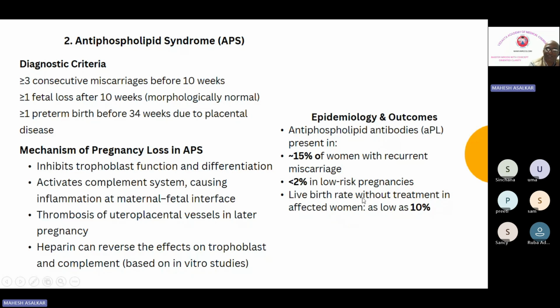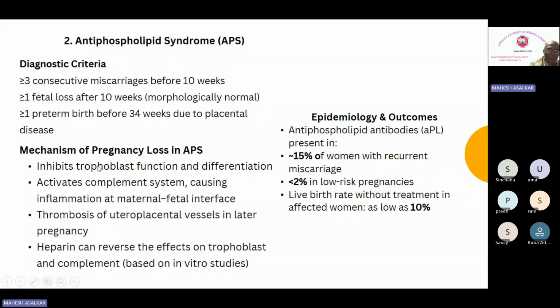And the live birth rate, if you don't treat these females, is less than 10%. So it is as low as 10% if no treatment is given. So the live birth rate is very, very minimal in antiphospholipid antibody syndrome without treatment. Mechanism they won't ask you, but I'll just read it from an understanding point of view. It inhibits trophoblast function and differentiation.